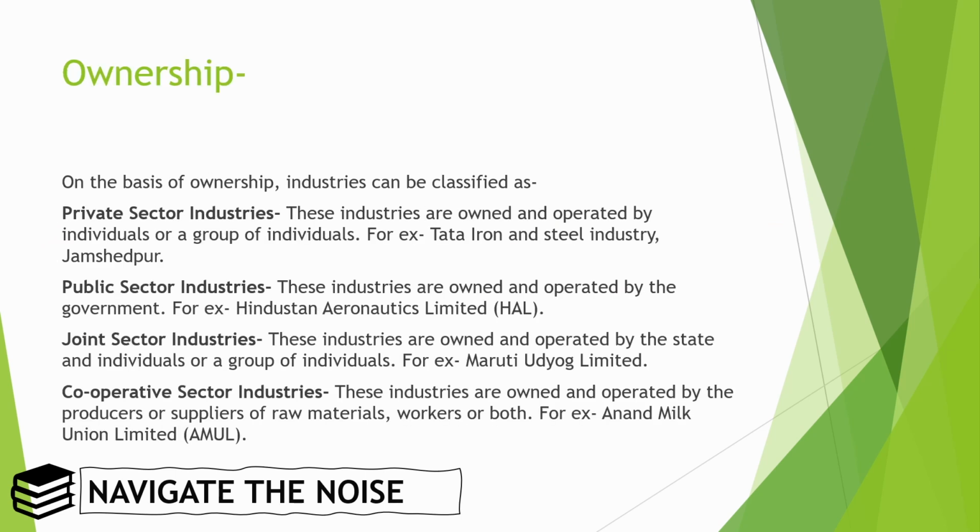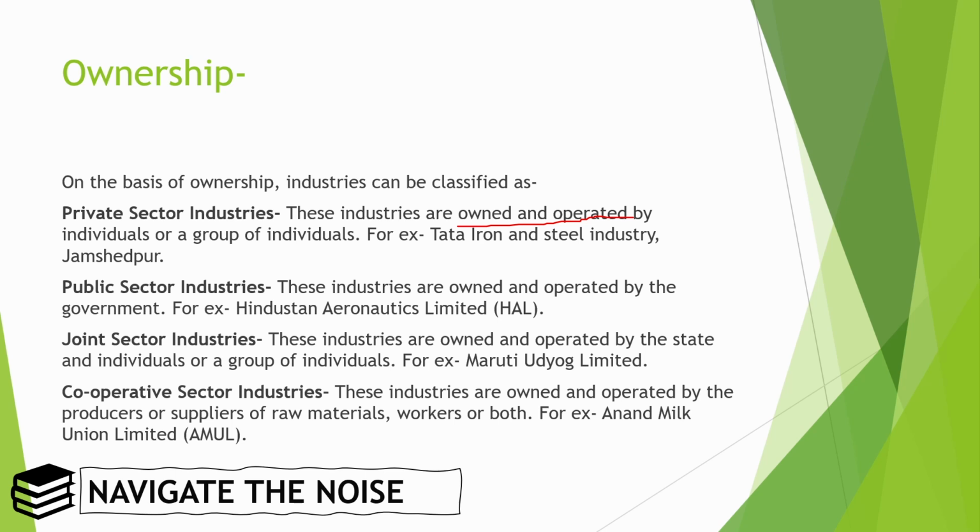Now on the basis of ownership, we are going to classify the industry. Private sector industries are owned and operated by individuals or a group of individuals, so owned and operated by private people. For example, Tata Iron and Steel Industry, Jamshedpur. Now public sector industries are owned and operated by the government. For example, Hindustan Aeronautics Limited.